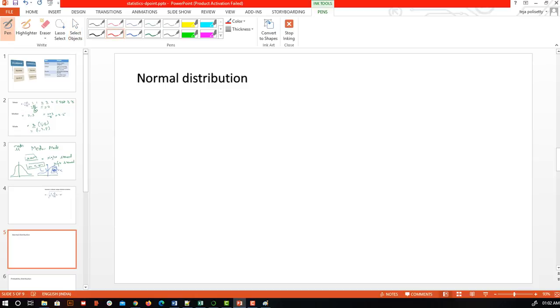So how we find it is 1 by sigma root 2 pi, where sigma is nothing but the standard deviation, and then e power minus 1 by 2. Once we get into logistic regression, you will see this formula again: x minus mu by sigma, whole square. So here x is our data point, mu is our mean, sigma squared is our variance, and this is our exponent.